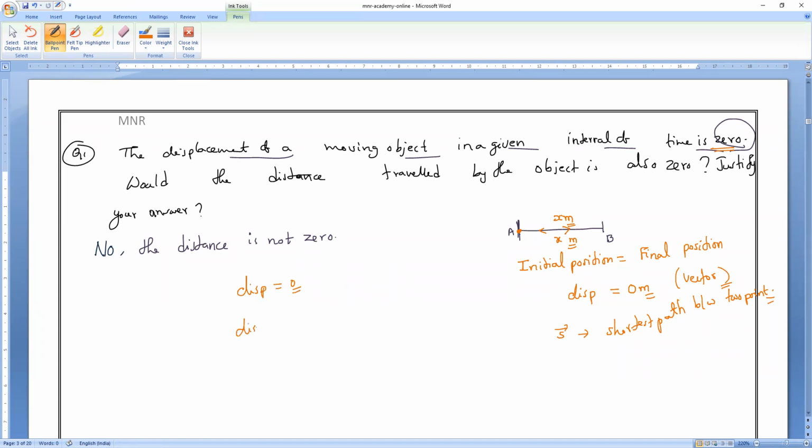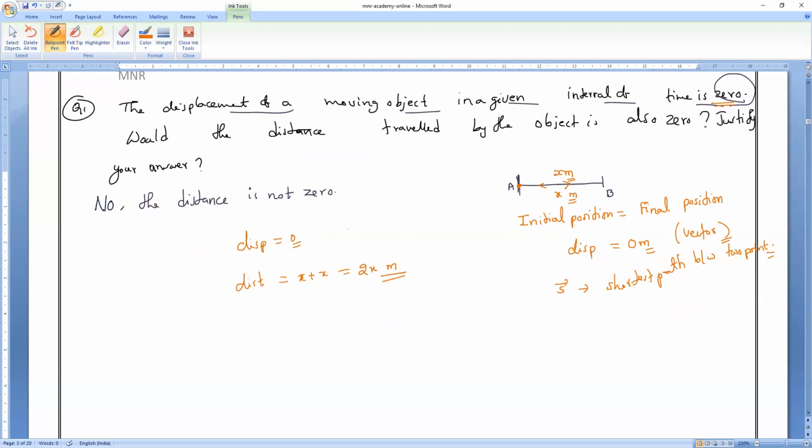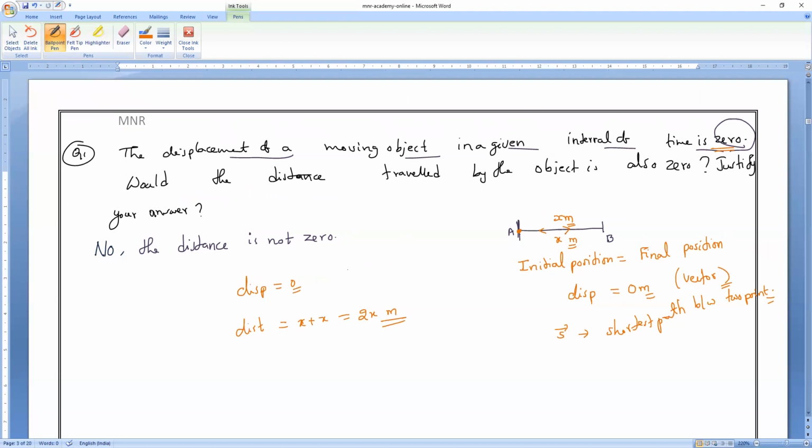But what about the distance? Distance is equal to x plus x, which is equal to how much, guys? 2x meters. Are you clear, everybody? Understood or not? Yes, sir. Okay. So displacement of a body can be 0, but distance of a body cannot be 0. That is what you have to remember. Please write it. This is question number 1.